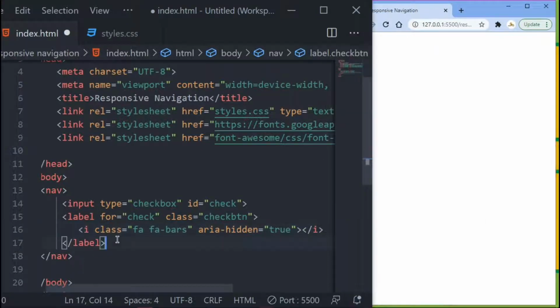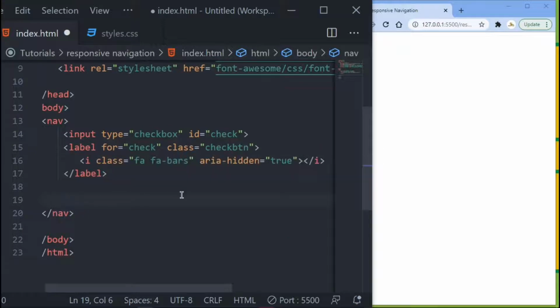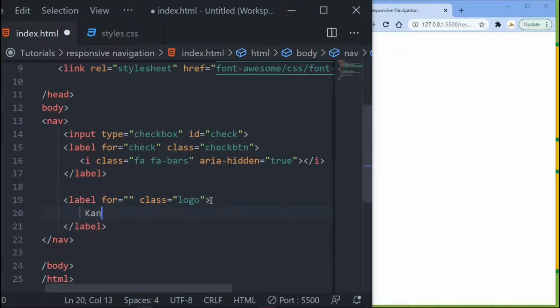Now I want to come down, come outside of your label, but you are still inside your navigation. I want to add another label, and this time I want to give it a class name of logo, right? And then come down here, and this I just want to add my logo. Let's just say Kandowa.